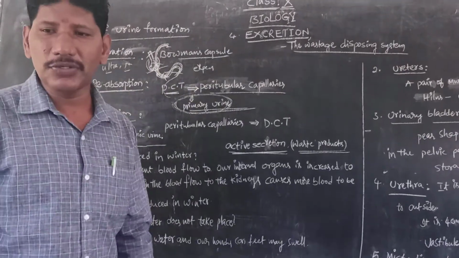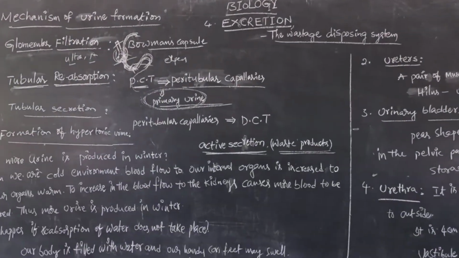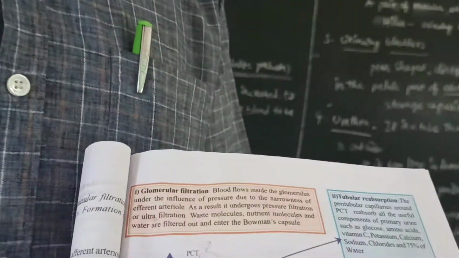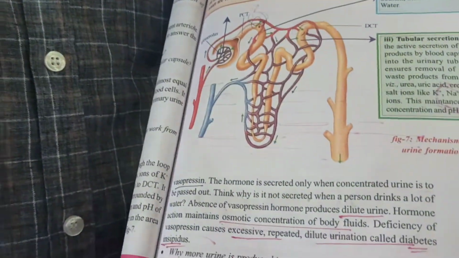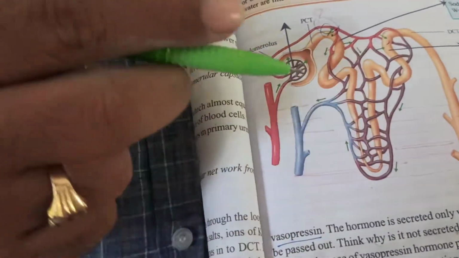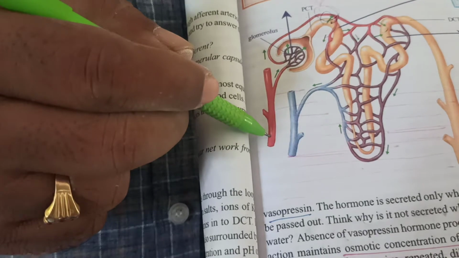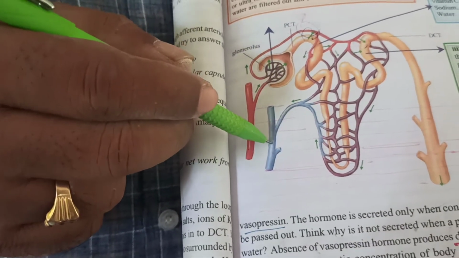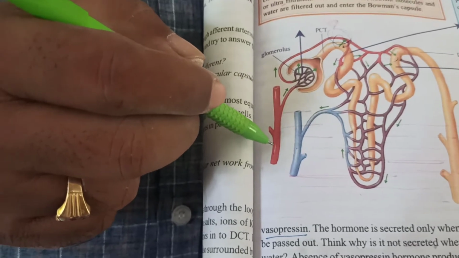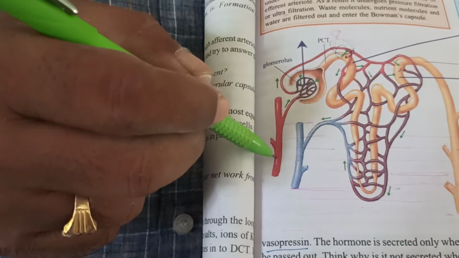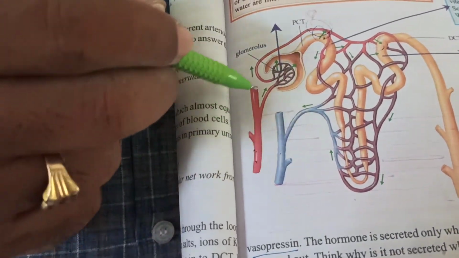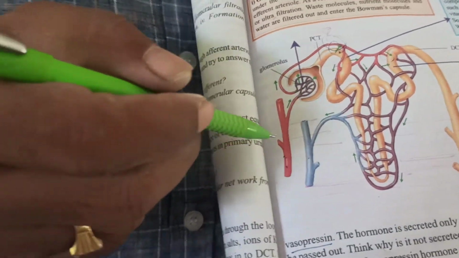Once again I would like to support this with the textbook. See here, all of you, I would like to explain based on the textbook content. See children, what I told till now: this is the renal artery, this is the renal vein. The renal artery arises from the systemic artery from the left ventricle of our human heart, and it leads to both kidneys, right kidney and left kidney.